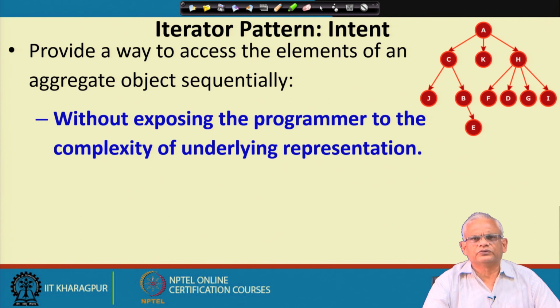We do not even have to look at the code to find out how exactly it is internally represented. If the iterator pattern is used, we can simply call the iterator to return us one element after the other, and therefore it makes it very easy to develop a program and to maintain a program. We can add new iterators or change the iterator without much effort.